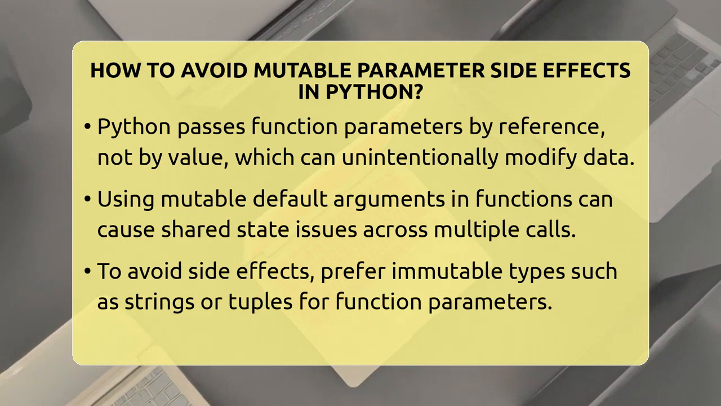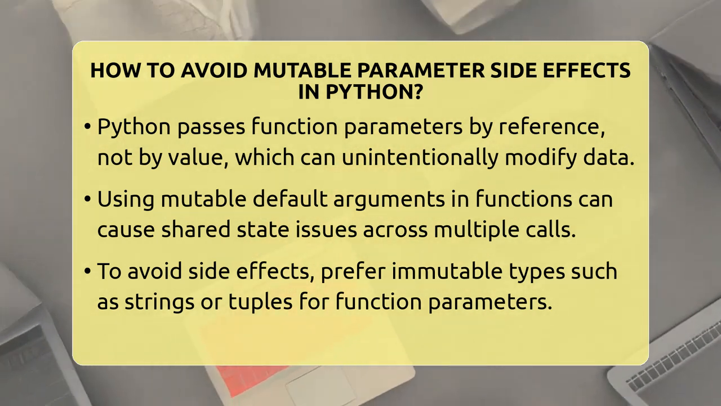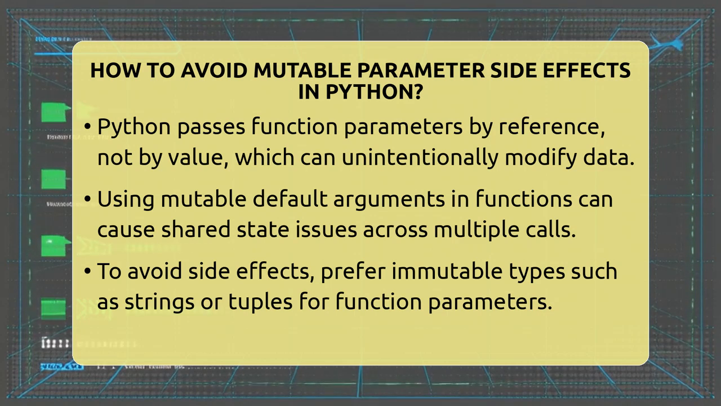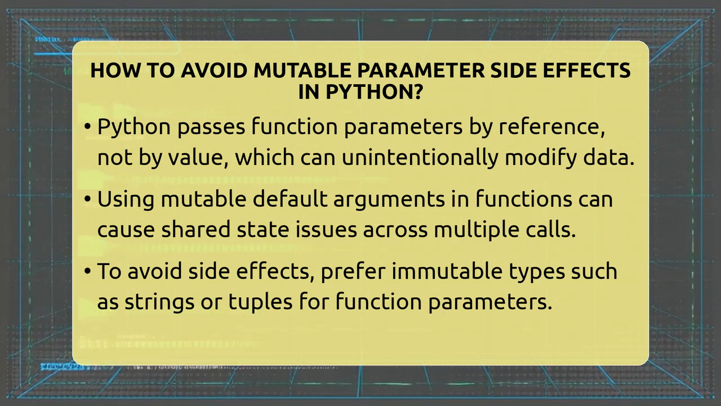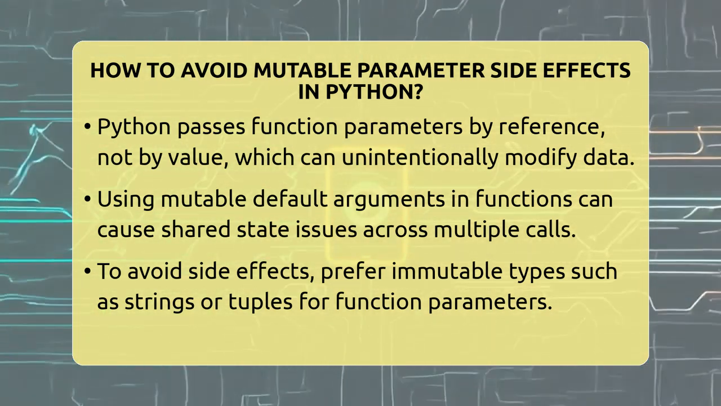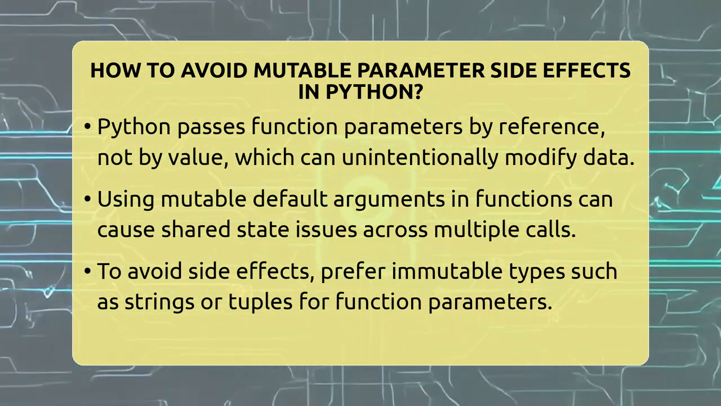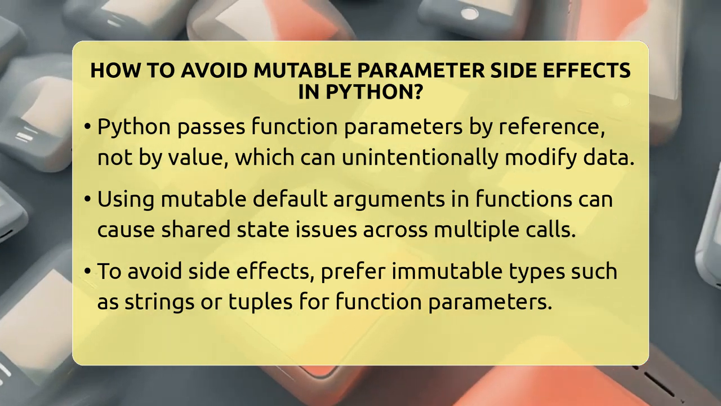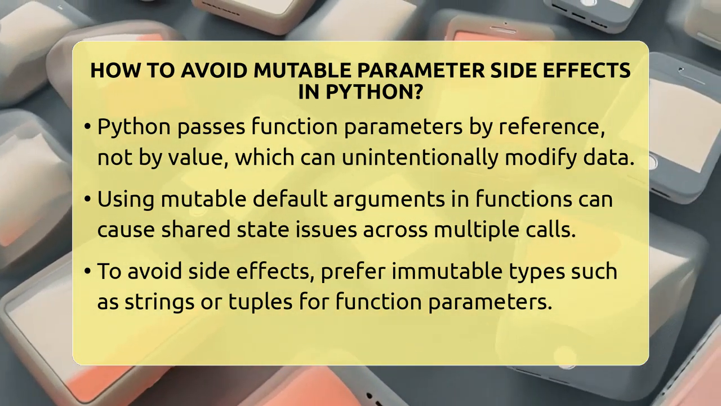For example, if you write a function with a list as a default parameter, that list is created once when the function is defined. Every time you call the function without providing that argument, it uses the same list. If the function modifies the list, those changes stay for the next call, which is usually not what you want.